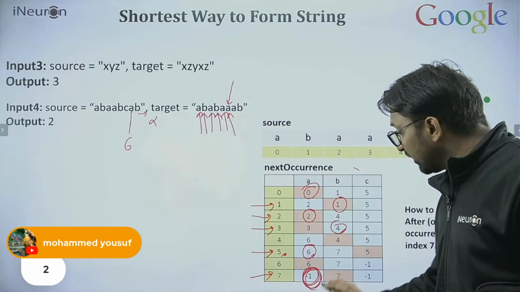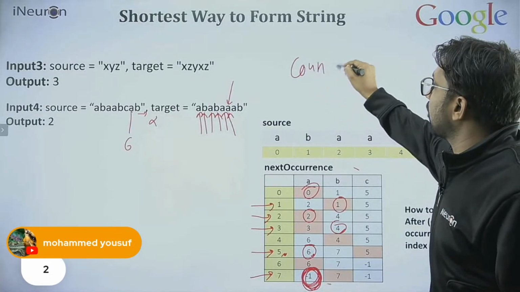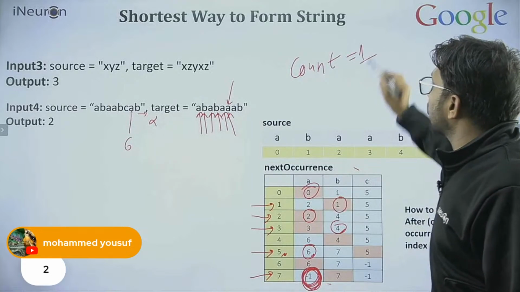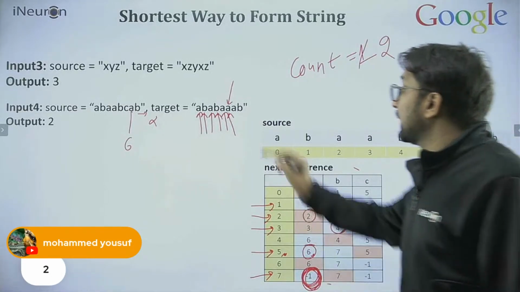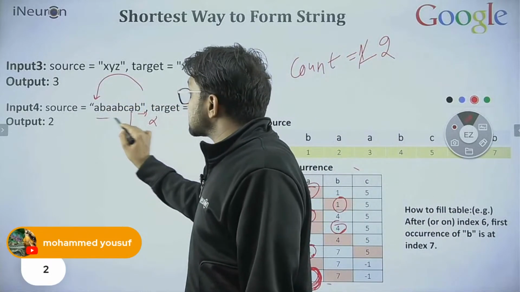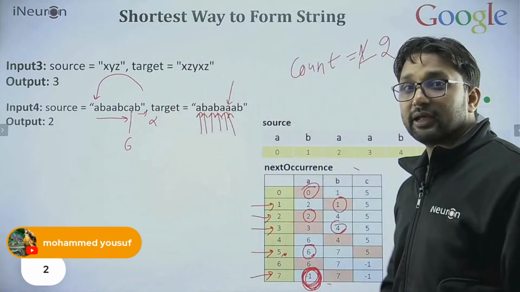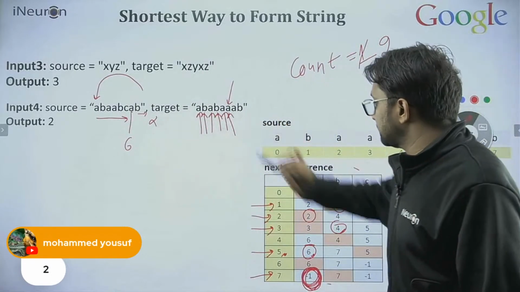The moment we find -1, we increment our count. Initially the count was 1, now we make it 2. We need to start again from here, but we are not scanning the complete string, we are directly asking.